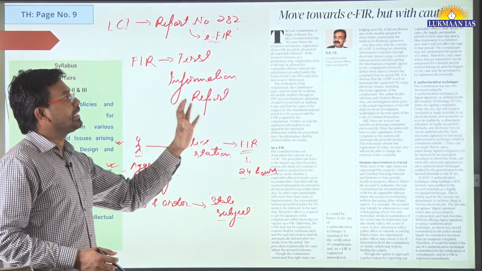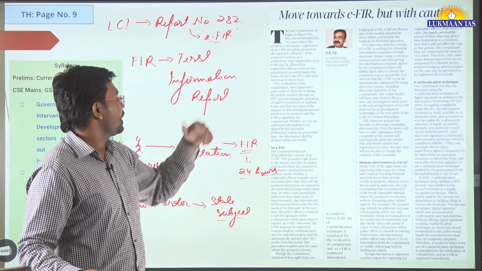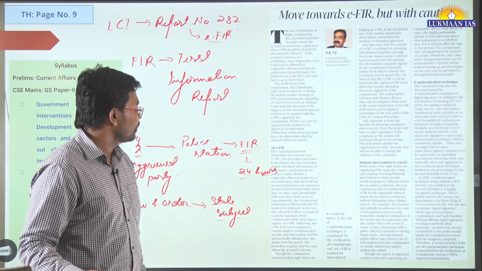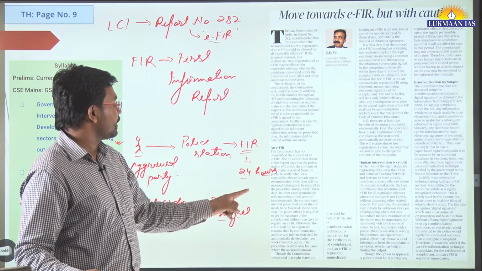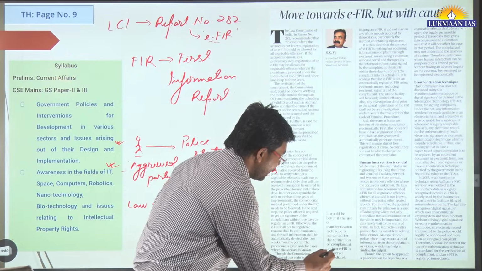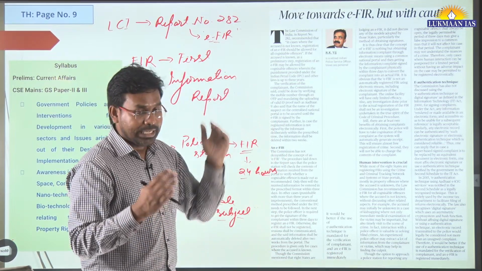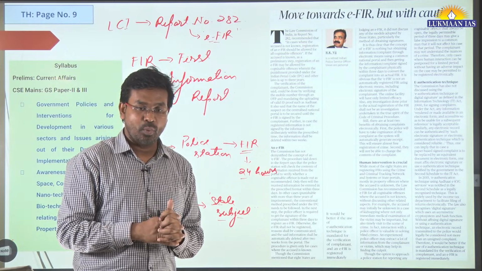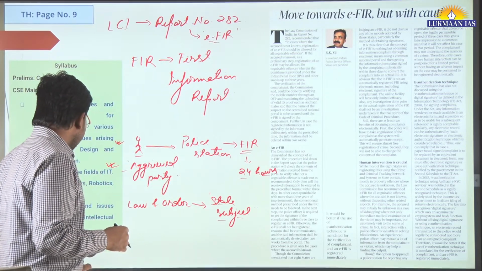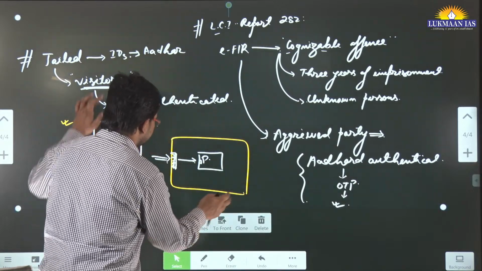So in this article they have talked about moving with e-FIR but with caution. The author says it would be better if the use of e-authentication technique is mandated for the verification of the complainant and an e-FIR is registered immediately. He has said e-FIR should be registered immediately. Why? Because there are good things related to e-FIRs too. What are the good things? We will talk about this.